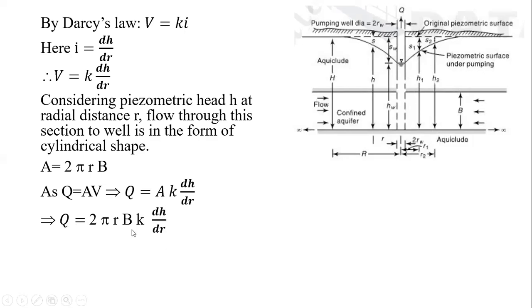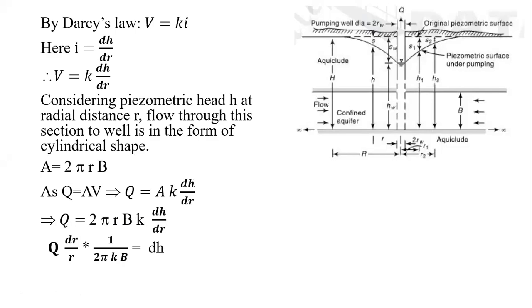Which variables now? The R, that is the radial extent or radius of influence, and the associated piezometric head. Whenever the radius of influence changes, the piezometric head also changes. Okay, so now we will rearrange the terms. We'll take the terms related to R towards one side and related to H towards the other side. So I have taken H dH towards the right hand side, and all other terms towards the left hand side.